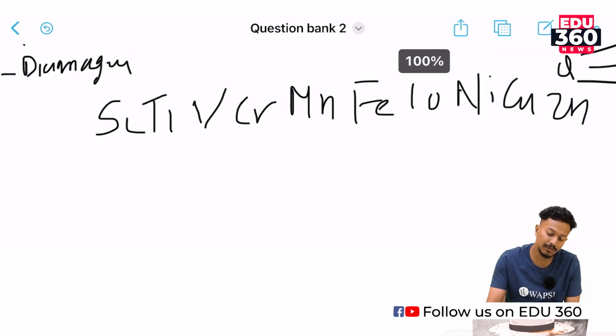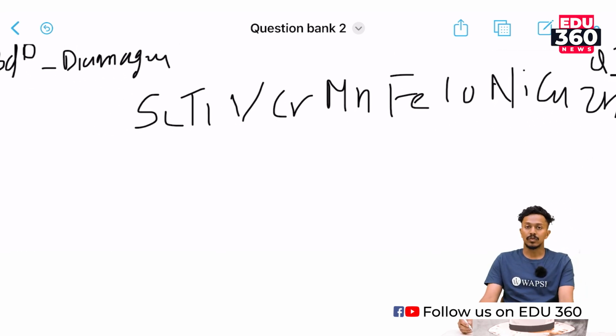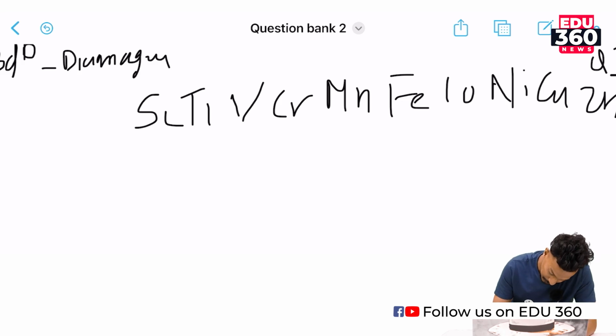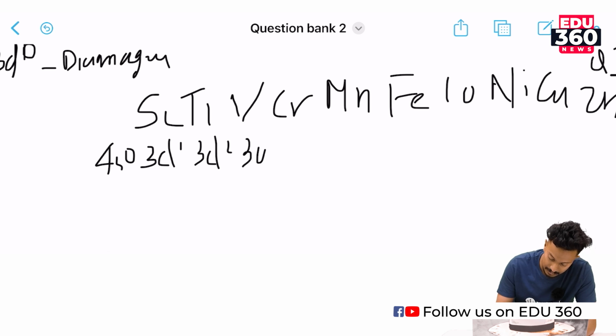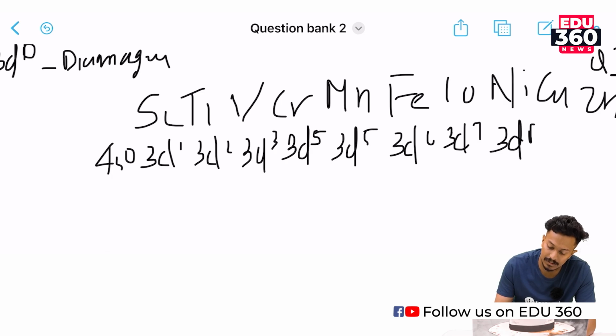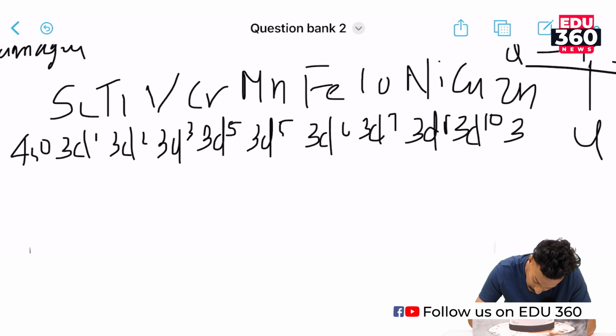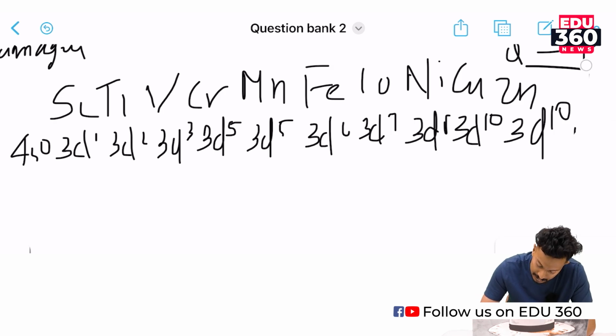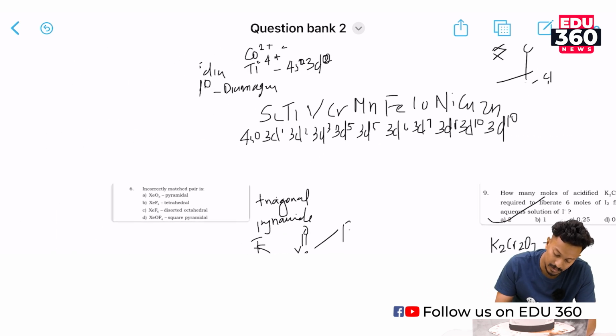The d-electron counts are 3d1, 3d2, 3d3, 3d5, 3d5, 3d6, 3d7, 3d8, 3d10, 3d10. There is an easy way of explaining this, but you have to study it. So this is the electronic configuration of these elements.